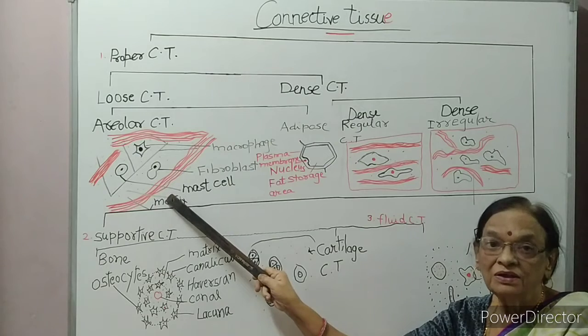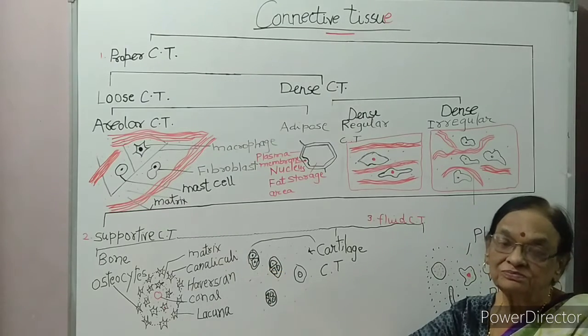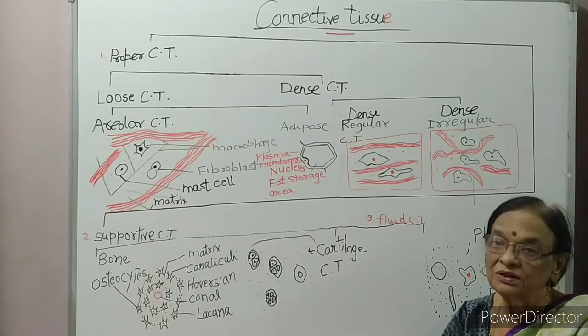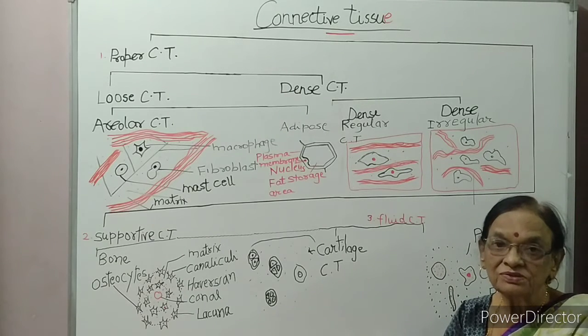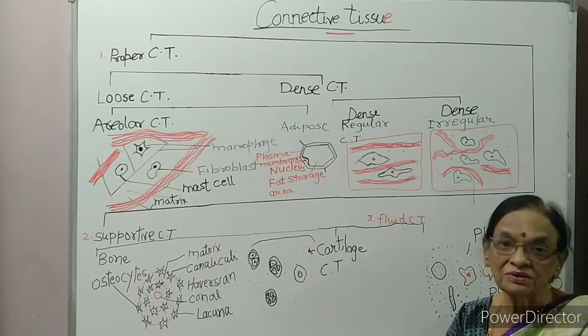White fibers are unbranched. White fibers are made of a protein called collagen, and yellow fibers are formed of a protein called elastin. White fibers give rigidity to the organ and yellow fibers give elasticity to the organ.